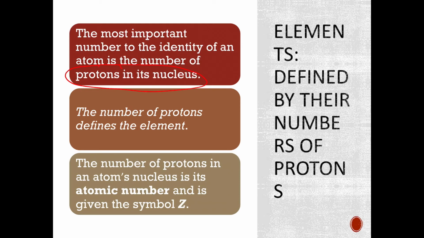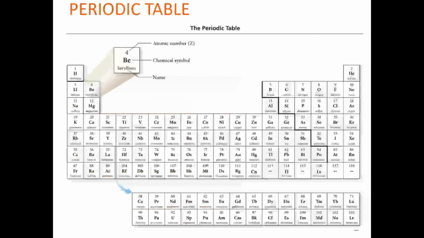That would be carbon. Anything that has 6 protons is always going to be carbon because the number of protons defines which element it is. The number of protons in the atom nucleus is called the atomic number, and it is given the symbol Z. I know that doesn't make a lot of sense for why it should be Z. Just roll with it. It just is.